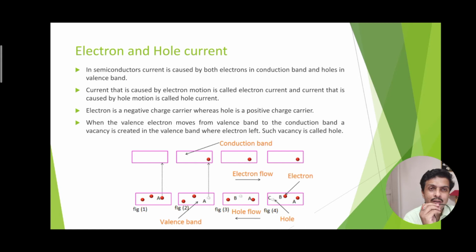Now, if an electron in the valence band acquires energy but does not move into the conduction band, it can jump into another hole position, creating a hole in its previous position. So in this way, movement of electrons in the valence band creates holes moving in the opposite direction, and that produces hole current. Holes are positively charged particles, opposite in polarity to electrons, because electrons are negatively charged particles.